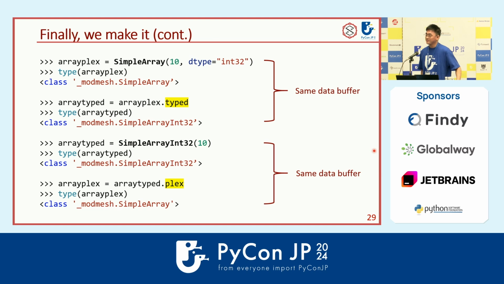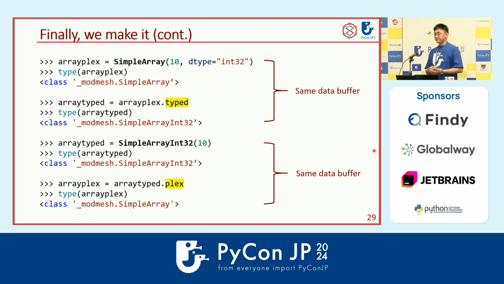Do you have an example of Python level user code using mod mesh? It's not on the slide, but you can see how it's pretty much similar to how you use NumPy. So you can see it's an alternative of NumPy. But because it is a toolkit to solve some encryption, we have other modules.